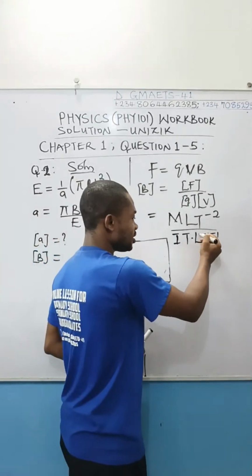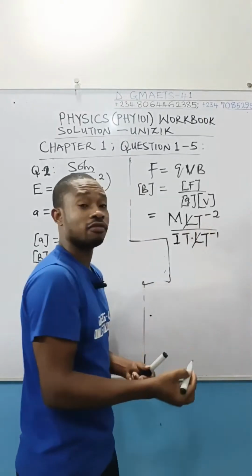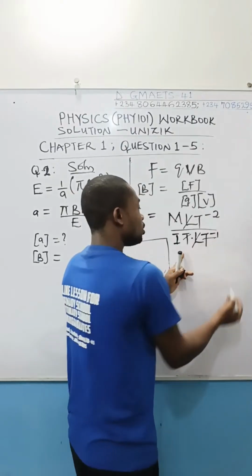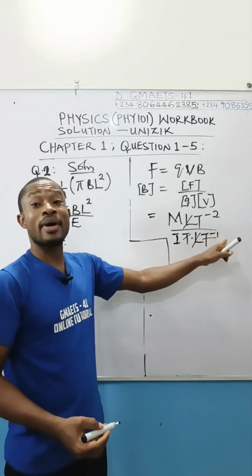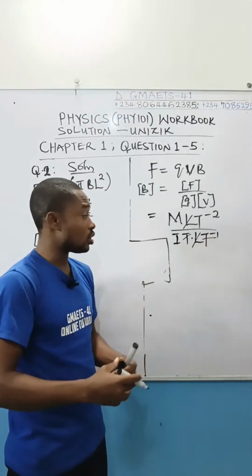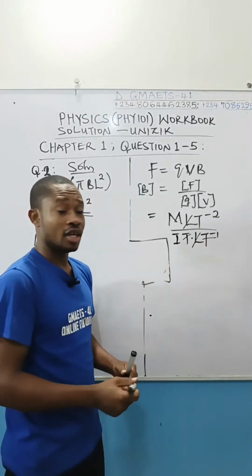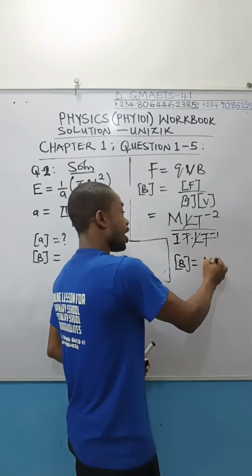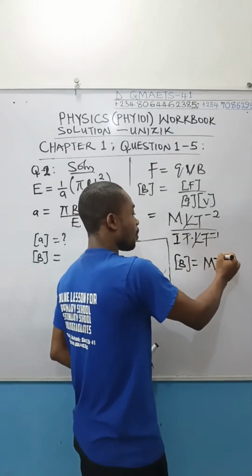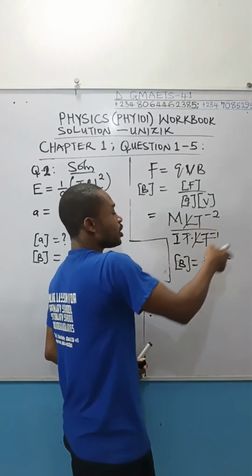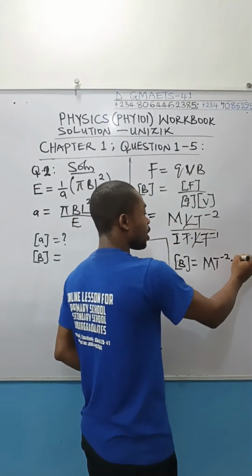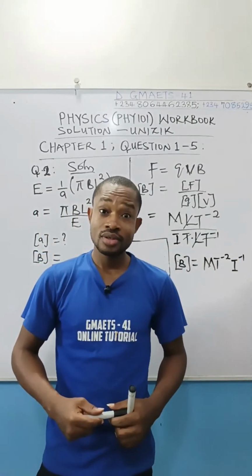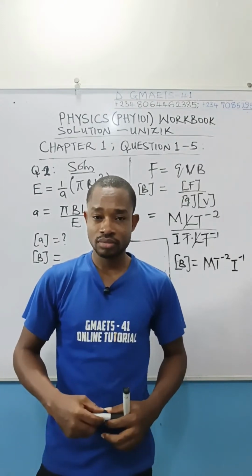Now we can simplify this. This L and this L will go off. This time and this time will go off, because this is T times T raised to power minus 1. Apply the law of indices, it will go off. You are left with I in the denominator. So the dimension of B is mT raised to power minus 2. This I will go up, and going up, it will be I to the power of minus 1. This is the dimension of magnetic field strength, or simply magnetic field.